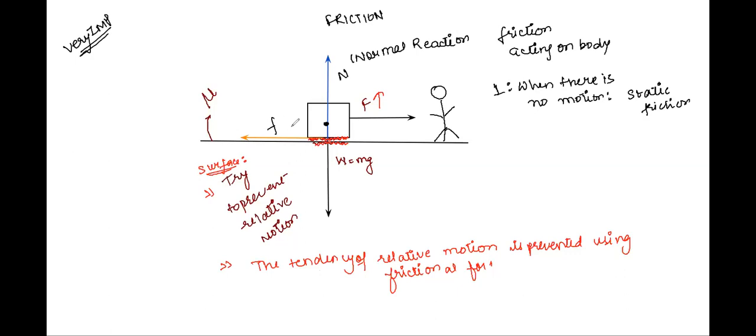They'll say, okay, if you increase this force, we'll also increase the friction, and they'll still prevent the body from moving. So what does this imply? This implies that this static friction we are talking about is a variable and self-adjustable force. Write it down. Self-adjustable.